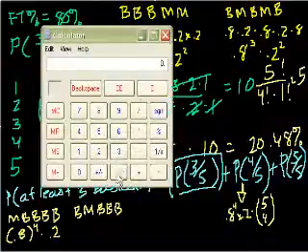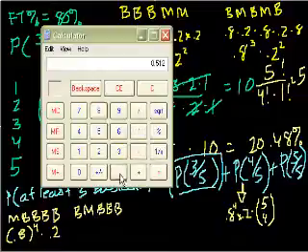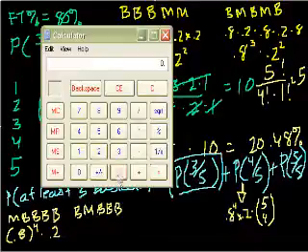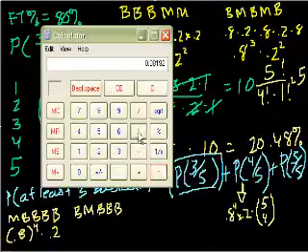It's going to be 0.8 times 0.8 times 0.8 times 0.8, that's right, times 0.2 times 5.